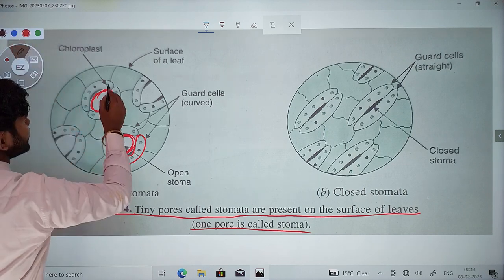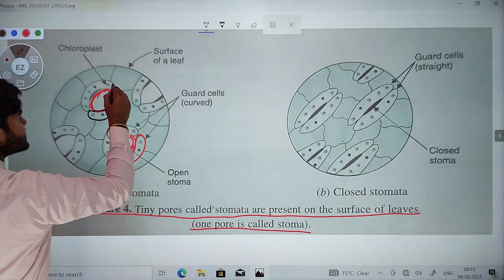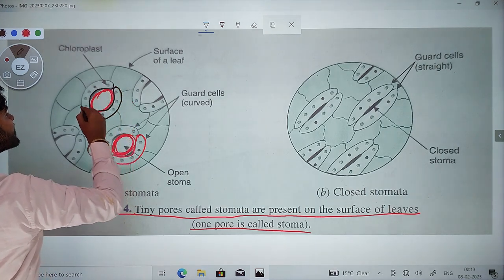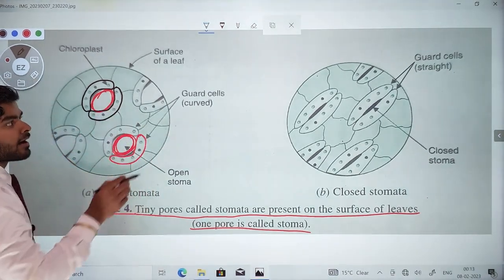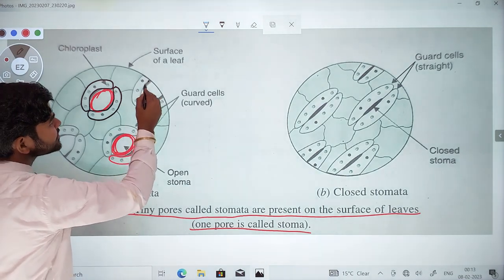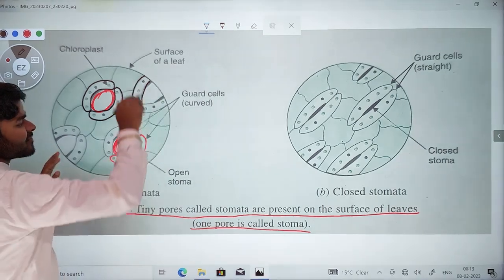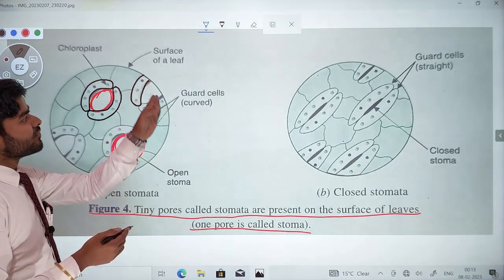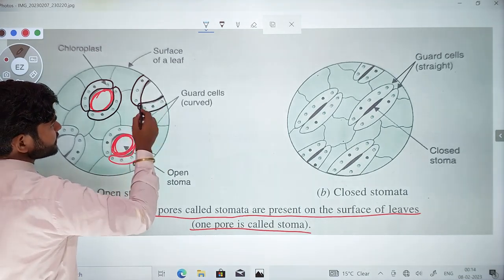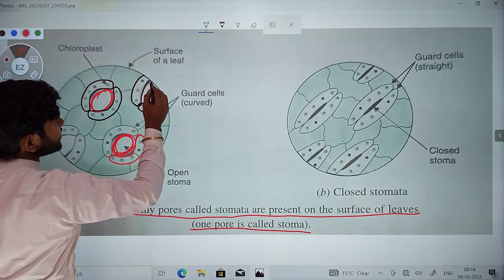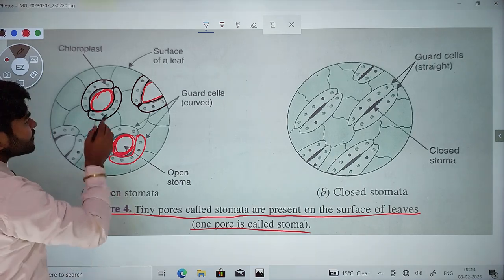This is how the guard cell looks. A stomatal pore is surrounded by how many guard cells? Two guard cells, which is one pair. This is also a guard cell, but only half is shown because the figure is cut here, so the full guard cell is not available. But this is also a guard cell, and this is also a stomatal pore. Okay then, so what about this figure?